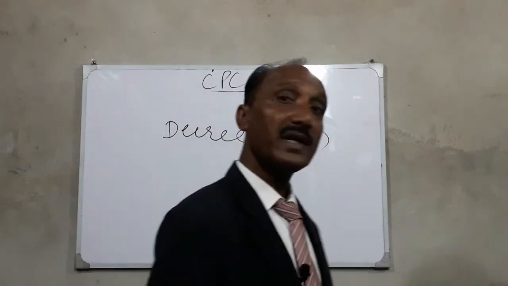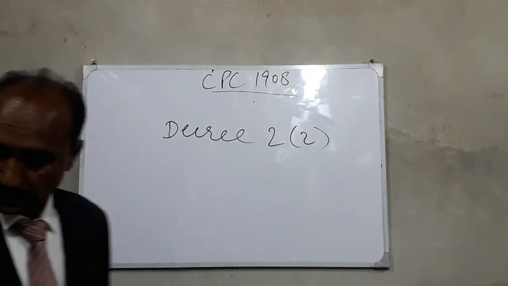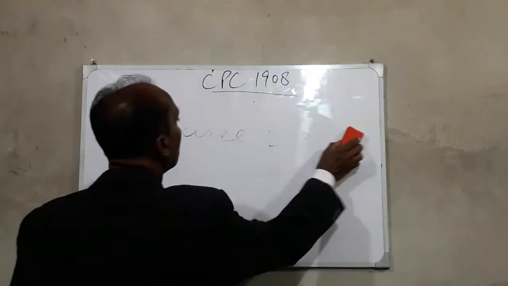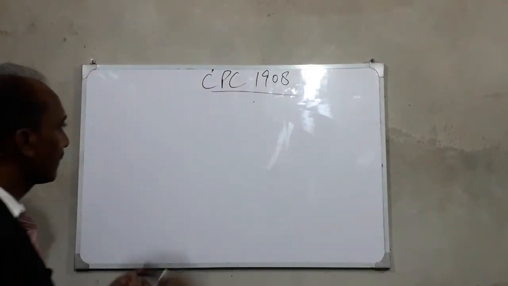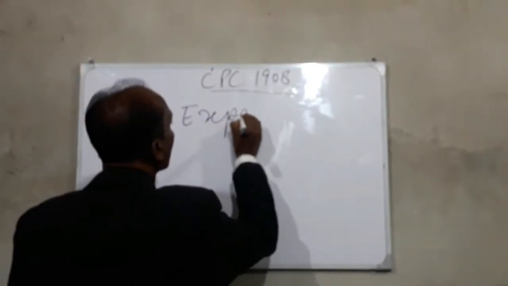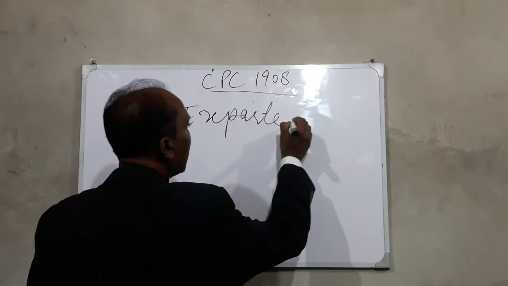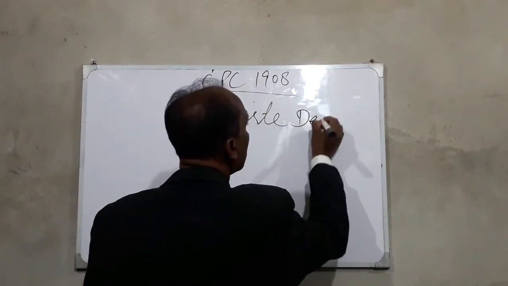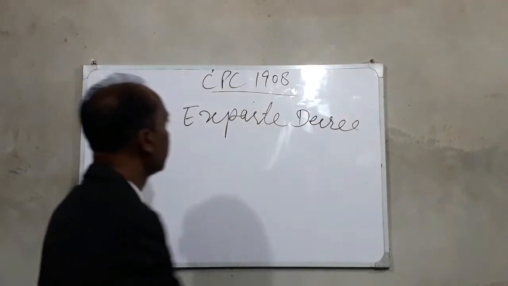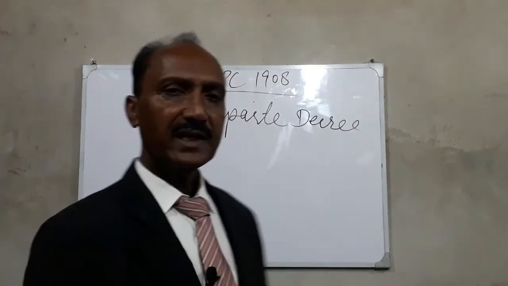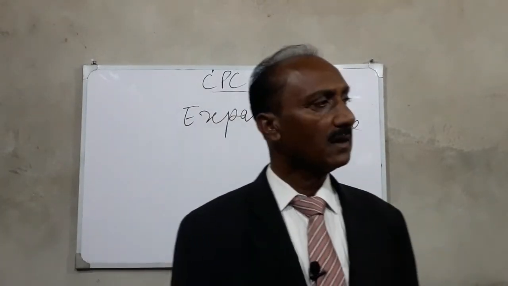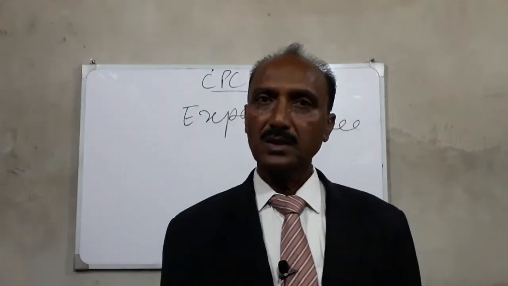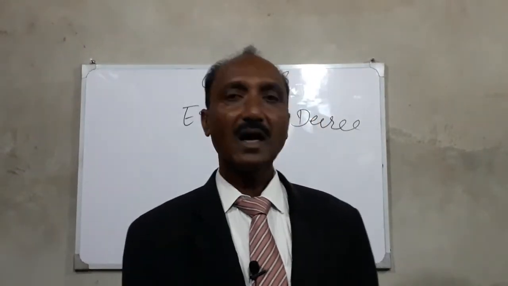Now we come to the ex parte decree. Ex parte decree is the decree passed by the court in absence of one party.